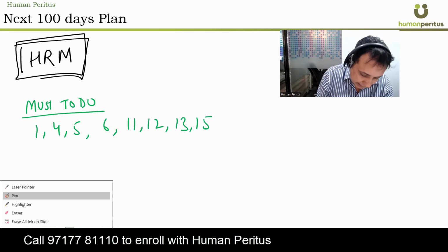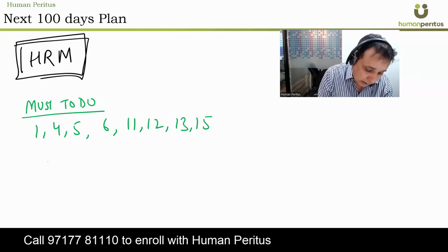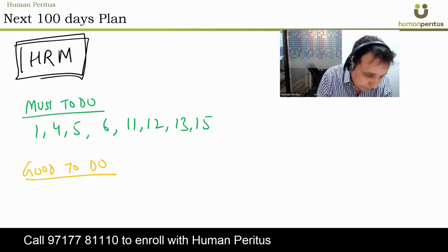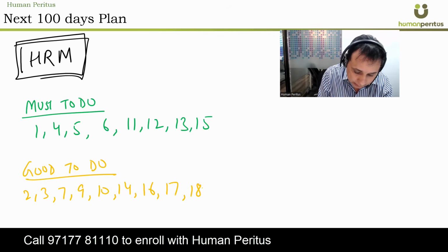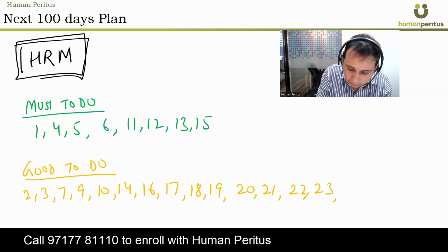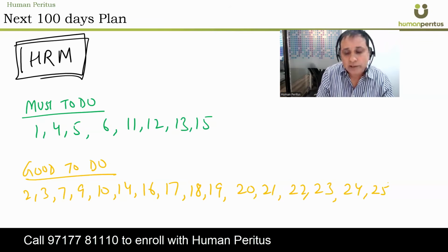Then good to do: 2, 3, 7, 9, 10, 14, 16, 17, 18, 19, 20, 21, 22, 23, 24 and 25.